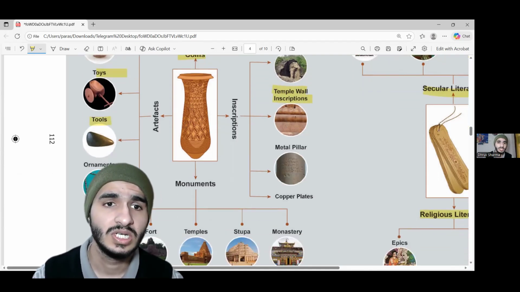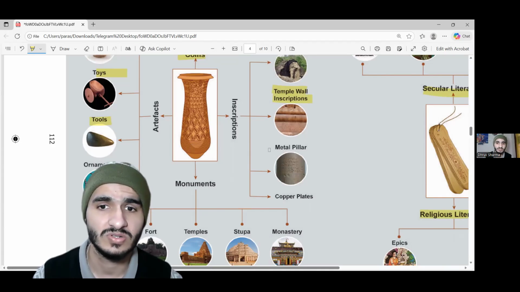Then tools. Tools are very commonly a great source of history, because they tell us what the mindset, the thought process, and the intelligence of the people were at that given point of time, because tools show how much the brain, how much the mind of an individual human had evolved at any given point of time in history. So these are also great sources of history.